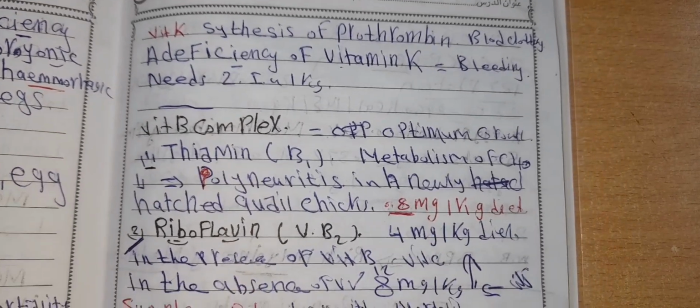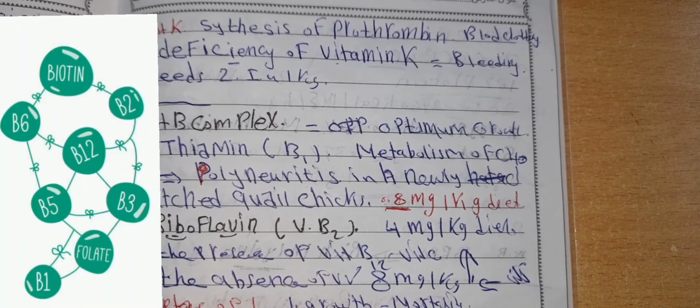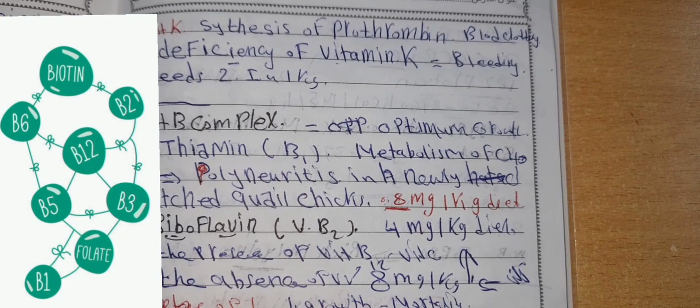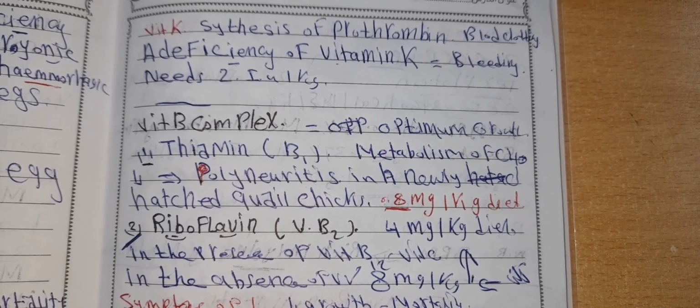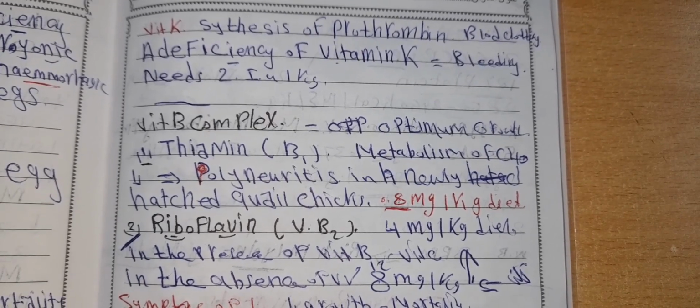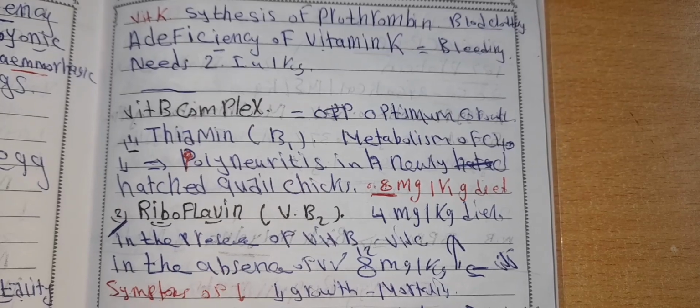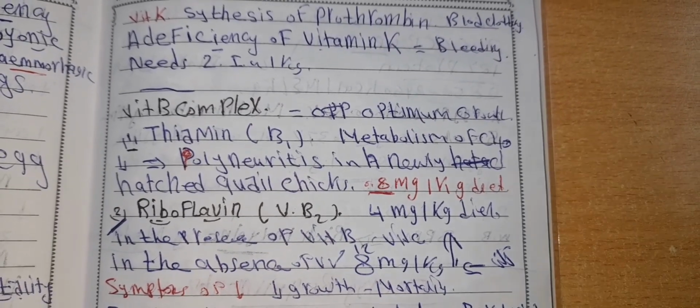Vitamin B complex: thiamine is essential for the metabolism of carbohydrate. If deficiency occurs, it causes polyneuritis in newly hatched quail chicks. The requirement of quail is 0.8 milligram for every kilogram of body weight.